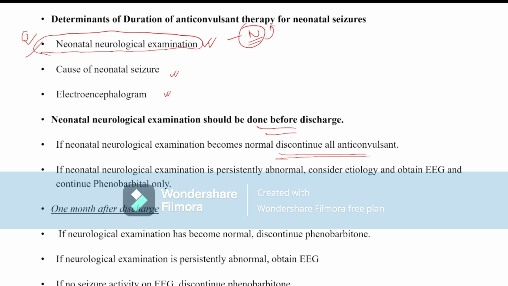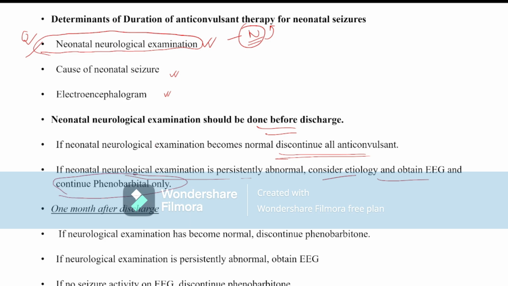If the neurological examination is persistently abnormal, then consider the etiology and EEG. So consideration of the EEG and the etiological cause of neonatal convulsion is only needed when the neurological examination is abnormal, and we continue only phenobarbital as anticonvulsant.